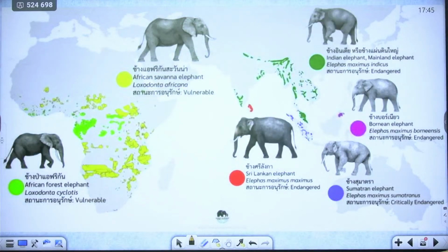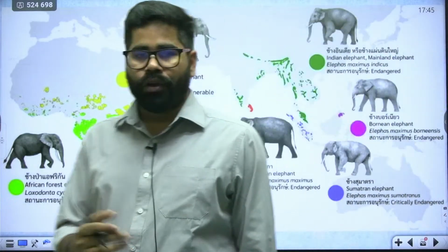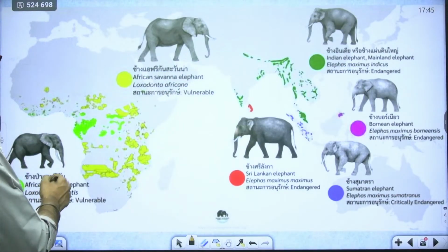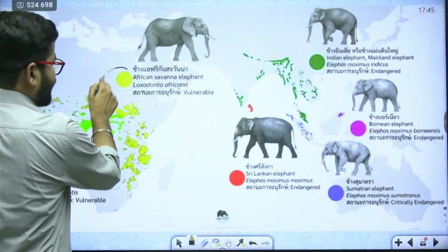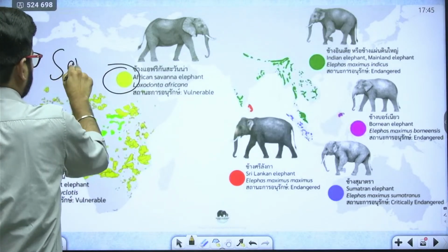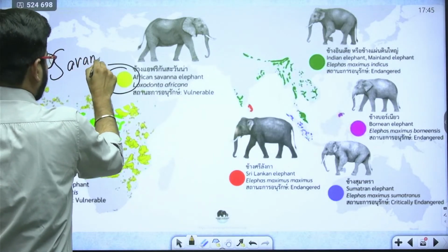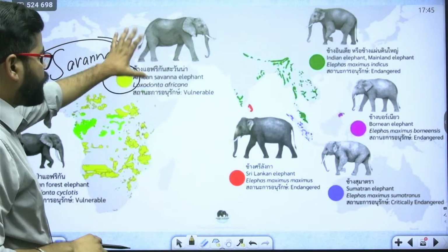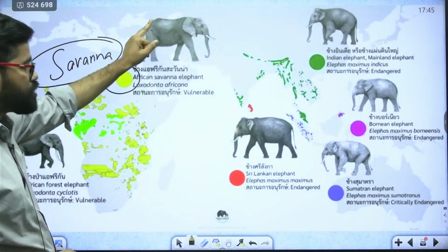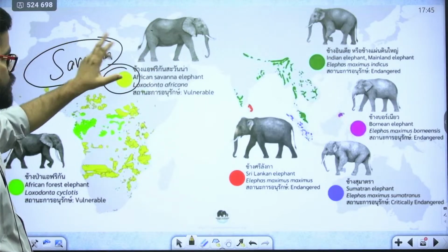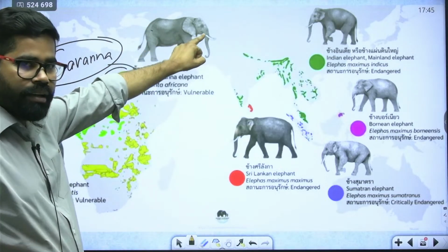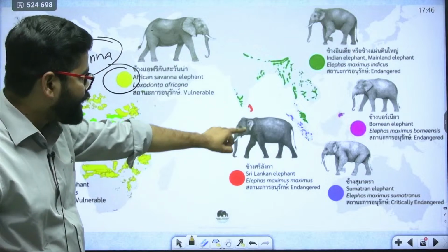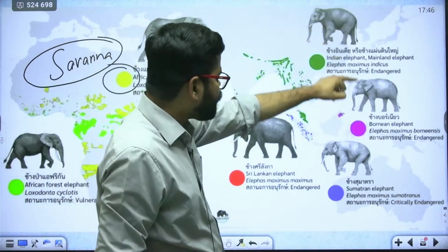Now, you can see on global location you can find this. Here you will find that this savanna elephant is there. In this portion, you have this savanna elephant in almost the central part of Africa. This is one of the largest elephants. You can see the size of its ear and you can compare it with the Indian elephant or these elephants.